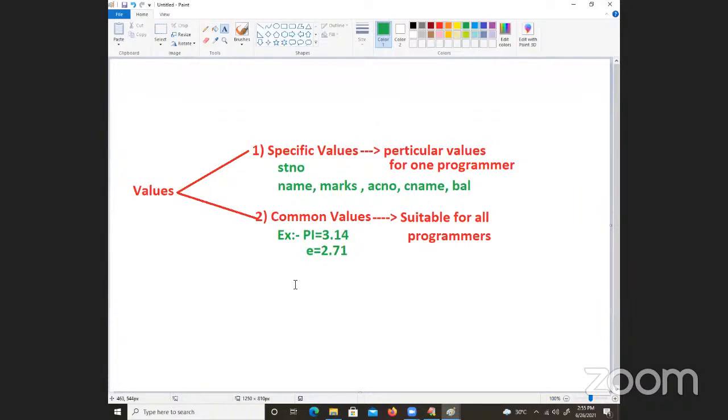Are you understanding the types of values? Everybody, try to understand the types of values. How many types of values are there? Come on, try to respond. Two types of values are there. Come on, try to respond. Number one is what?